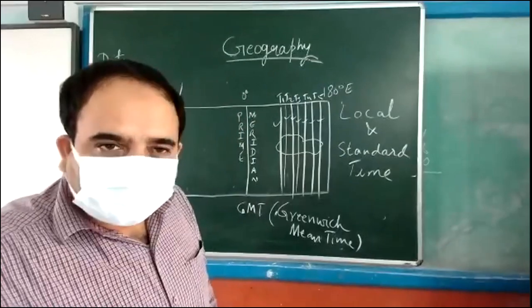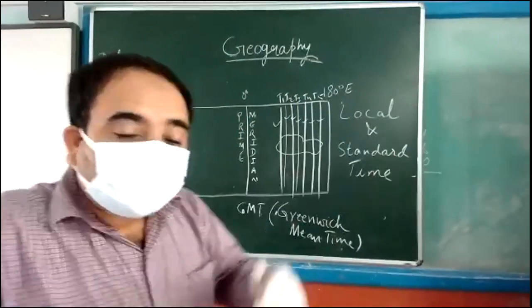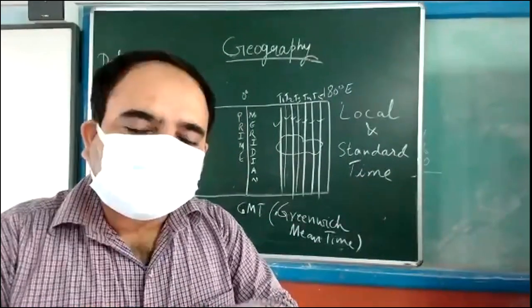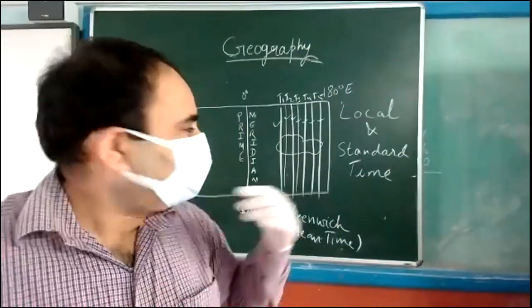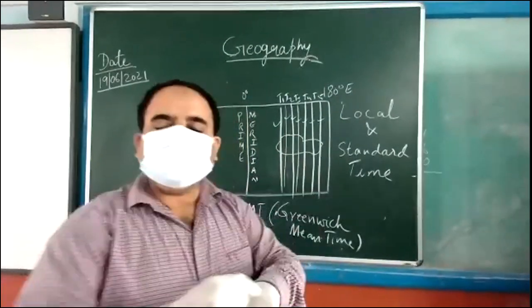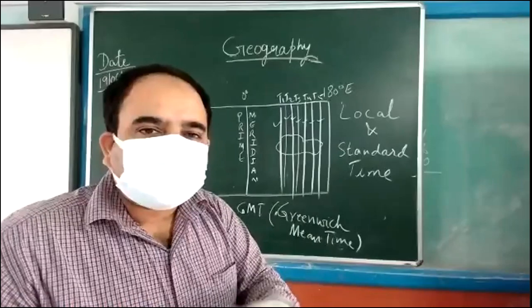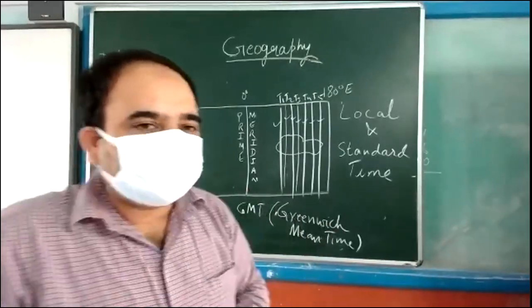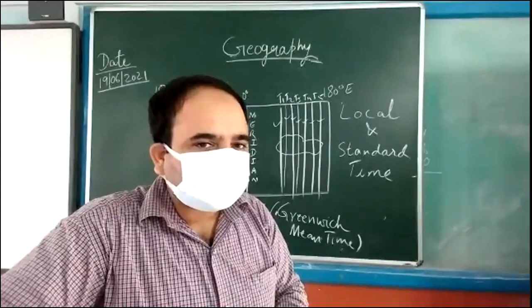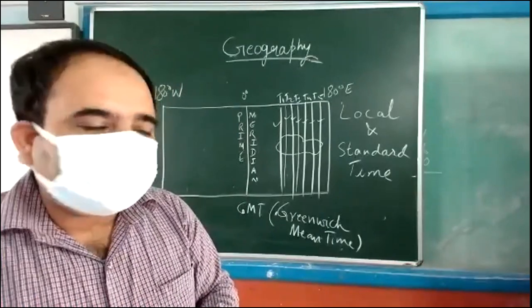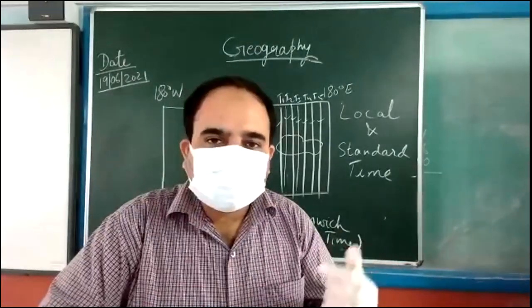Time 1, time 2, time 3, so many times. Now, there are hundreds of cities in a country. Every city, or the people living on a particular longitude, will set their wall clocks and watches according to this. It will create a confusion. Is that clear to you? If everybody sets their time according to the local time, what will be the problem?